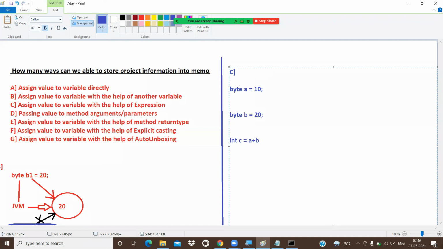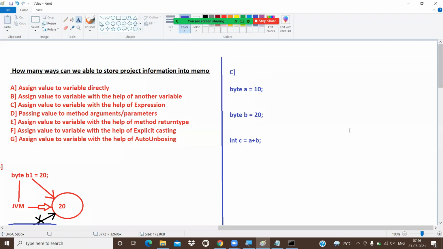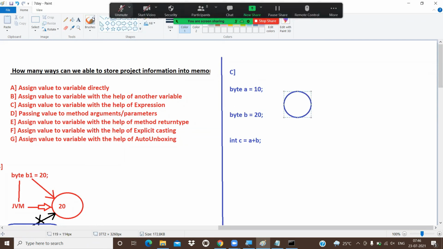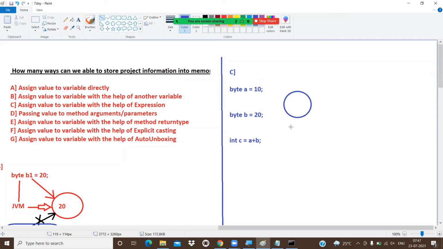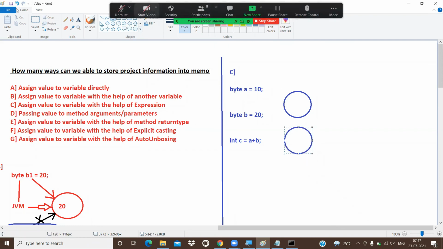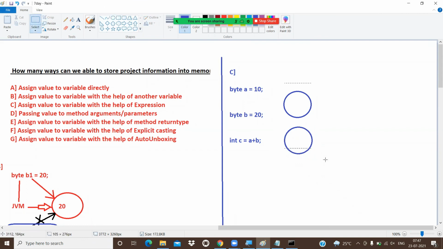There are a lot of reasons why I'm taking int c. That is Java coding, so don't analyze why I'm taking the int type here. We'll discuss it. So generally, what is the point here? JVM will provide the memory for a, JVM will provide the memory for b, and also JVM will provide the memory for c.